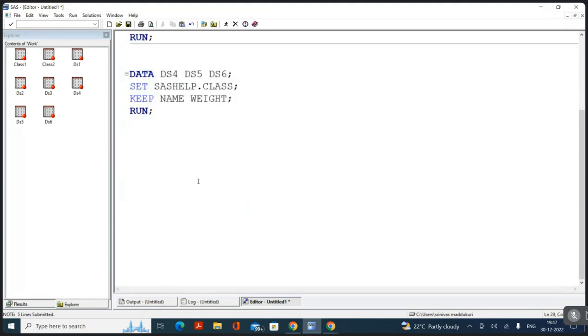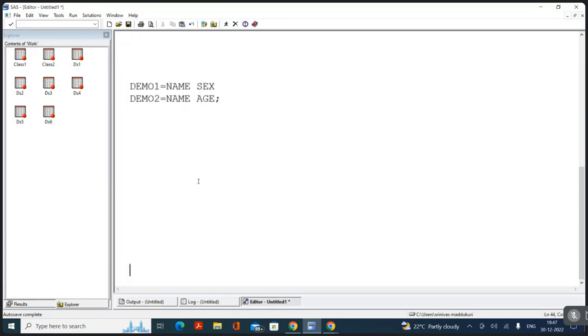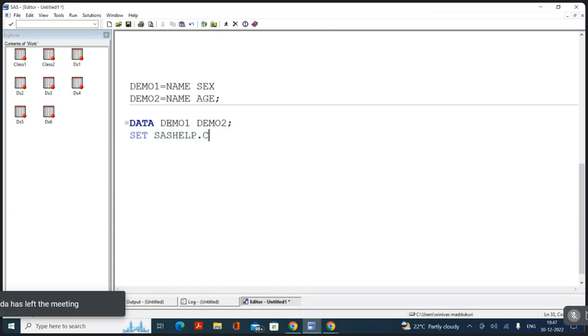Now, this time, I want to create a demo one data set. In the demo one data set, I want to have name and sex. Now I want to create a demo two data set. In that, I want to have name and age. Now I want to write a program to create multiple data sets, two data sets, but I have a different requirement. Tell me what program you will write. Data demo one, demo two, semicolon, set. I'm writing this as self.class.